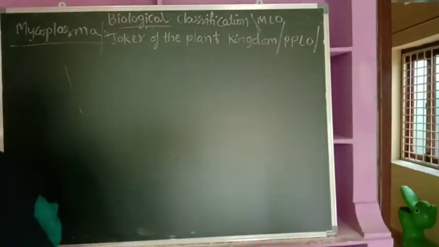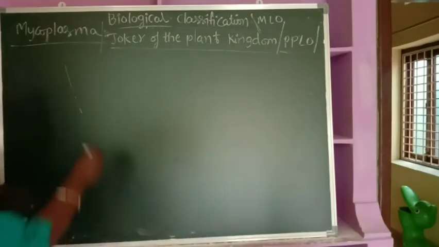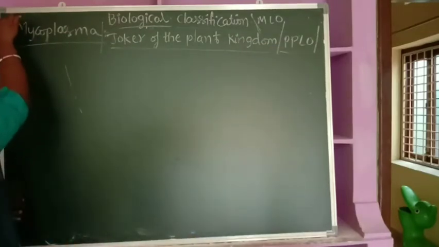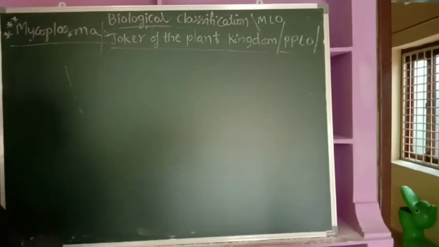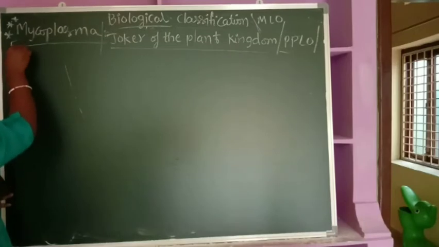Okay, so let us see why it is called so. Mycoplasma is important for all of us to study. Mycoplasma is very important. All points are very important.